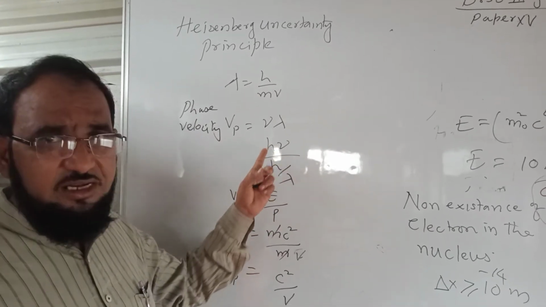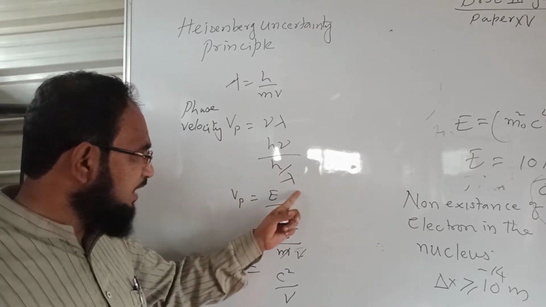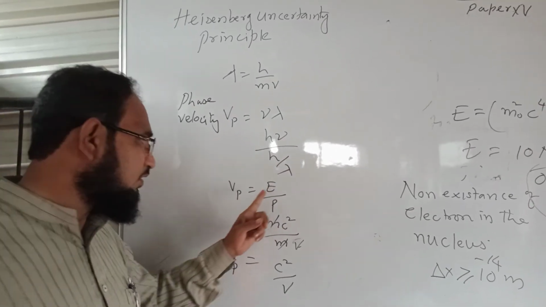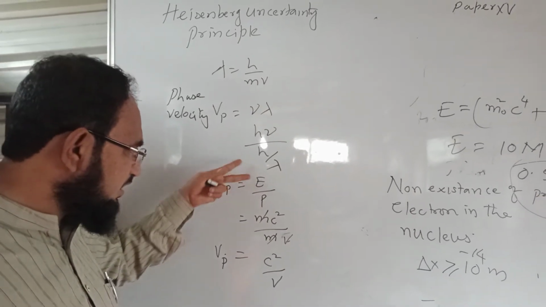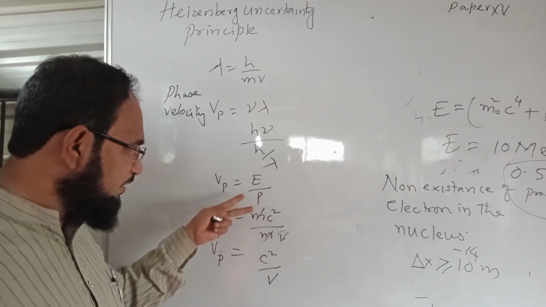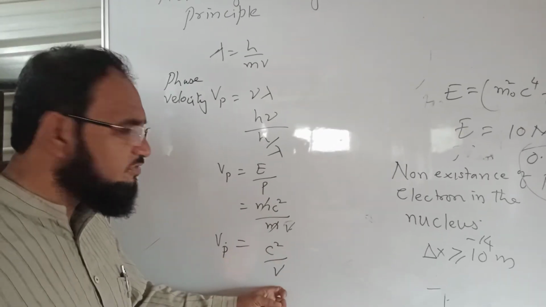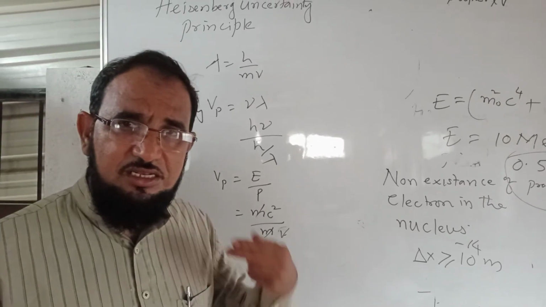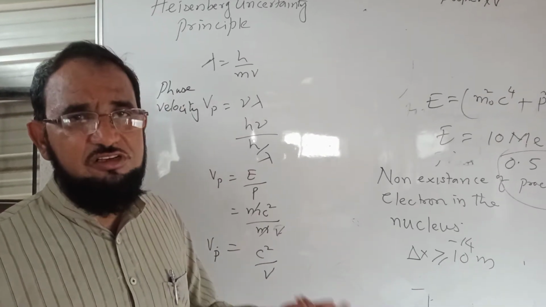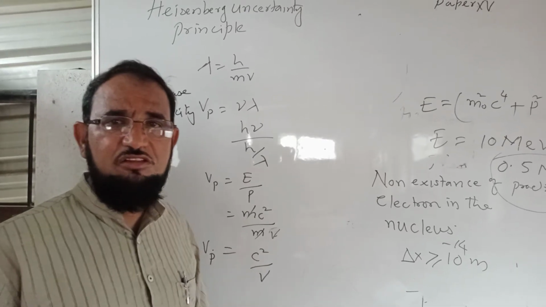I am multiplying it by h and dividing by h, then it will be h nu upon h by lambda, or vp is equal to E upon p, where E is the energy, which can be written as mc square, and p is the momentum mv. So we get the phase velocity as c square by v, which tells us that the velocity of the particle is more than the velocity of light, which is practically not possible.